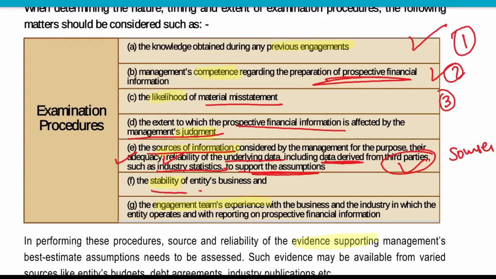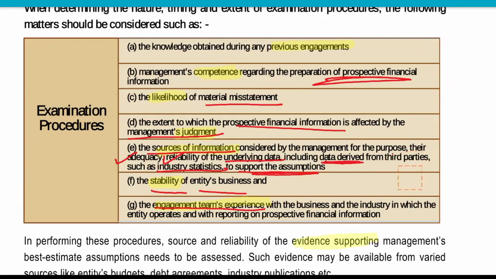Now, the stability of the entity's business, whether the business is stable enough to produce these kinds of data. Now the engagement team's experience, whether the engagement team is experienced enough to get comfort over this prospective financial information. Suppose the auditor does not have much knowledge about this kind of industry, then he is not that capable of performing these kinds of examination procedures.